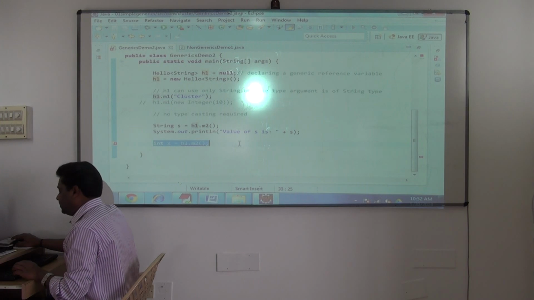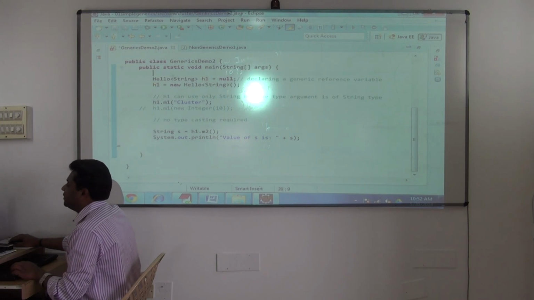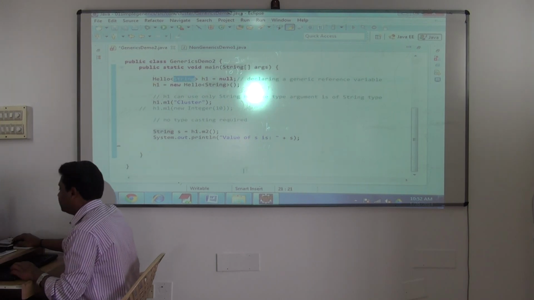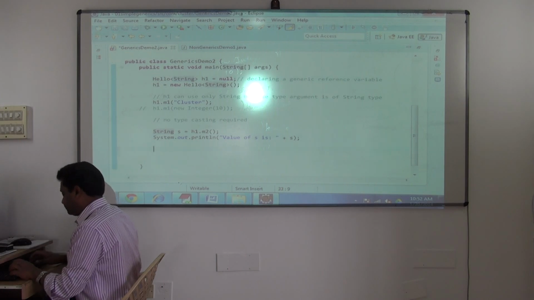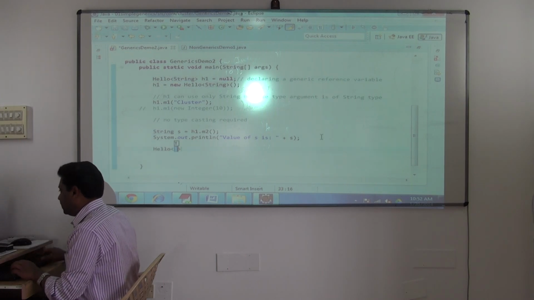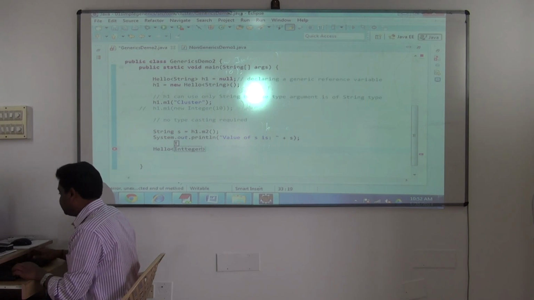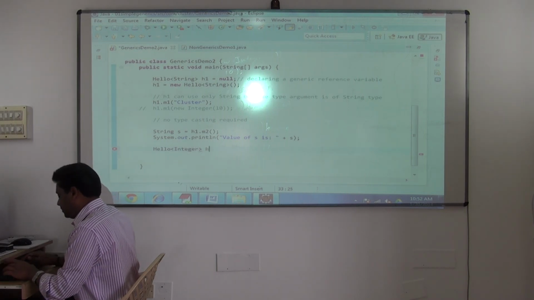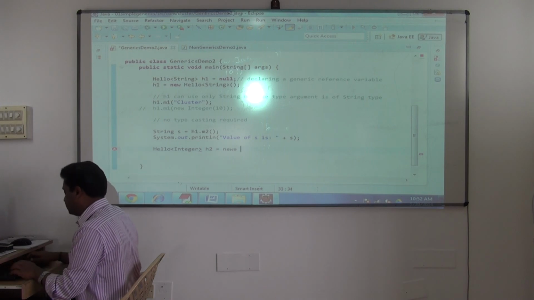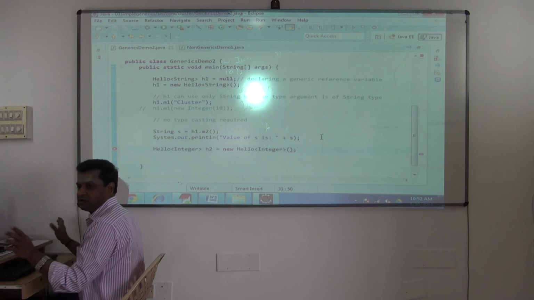Fine, next. Not only that, see here. Now don't think this Hello object can be used to work with only what? String. But if you want, you can use it with what? Hello. Now I can use it with what? Integer also. Integer h2 is equal to new Hello, control space. Automatically it will put all that.